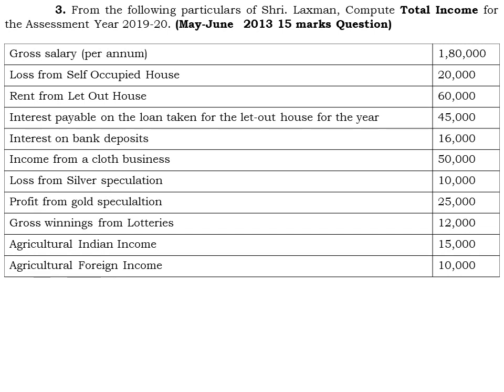Remember one thing, the intra head of income set off is possible. If there is any kind of loss from one business, we can set it off against the income of some other business activities. In the same manner, if we are incurring the silver speculation loss, we can set it off against the profit from the investment made in gold speculation or the gold transaction business.